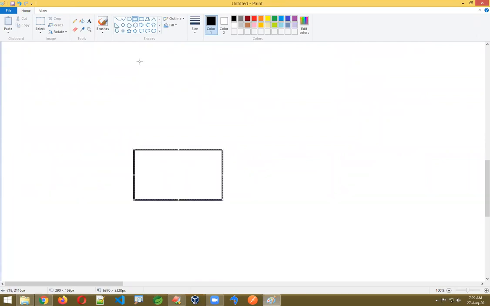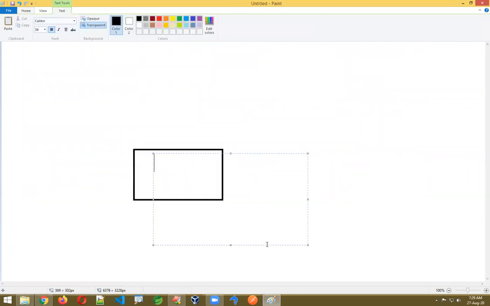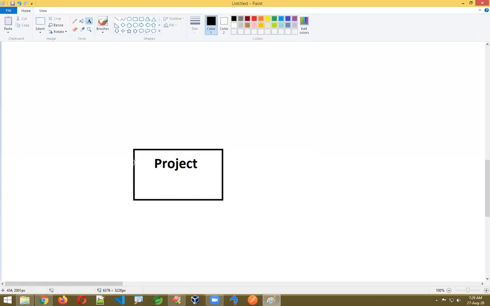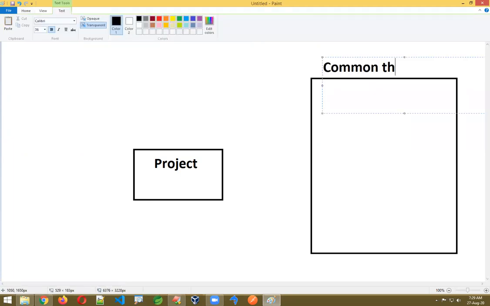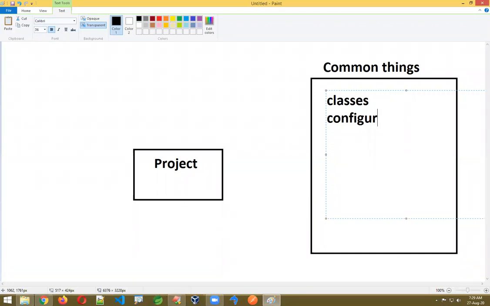Understand, you are writing a project. Let us take that this time I want to write this project by using Spring Boot. Then what are they saying? In your project, what are the common things? In your project, you will have some common things like common classes, common configuration, and common jars.